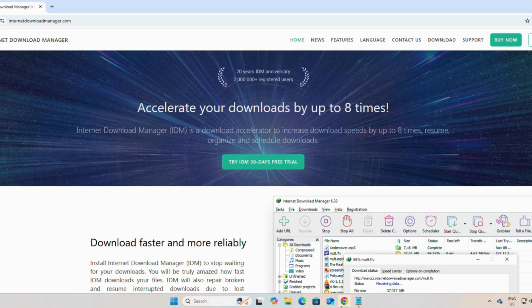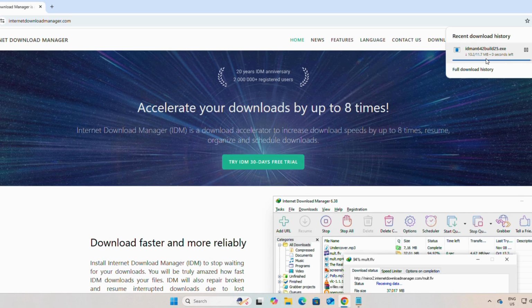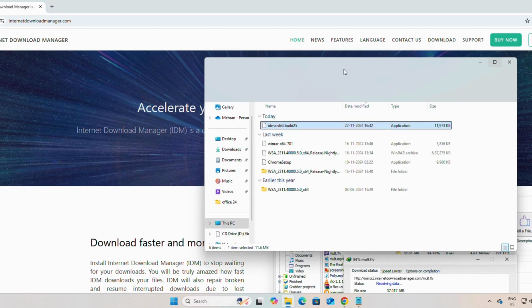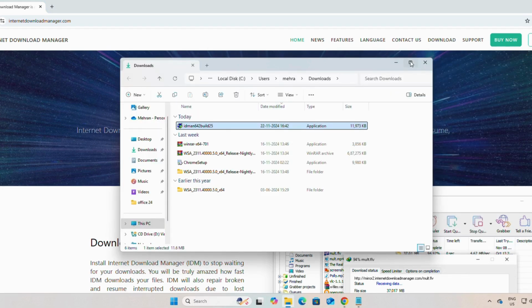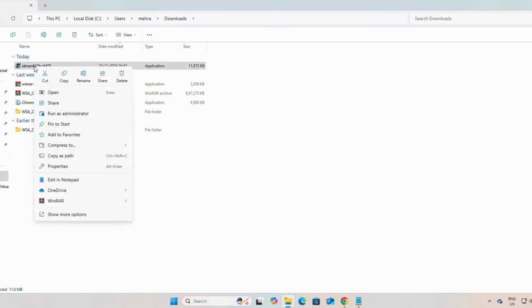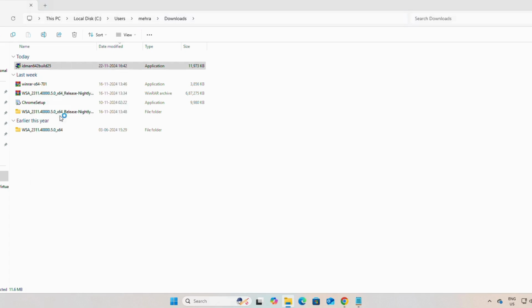You can see the IDM download has started and it is 11.7 MB. The setup file has already downloaded, so we will open it. We will right click on IDM setup. We will run it as administrator.